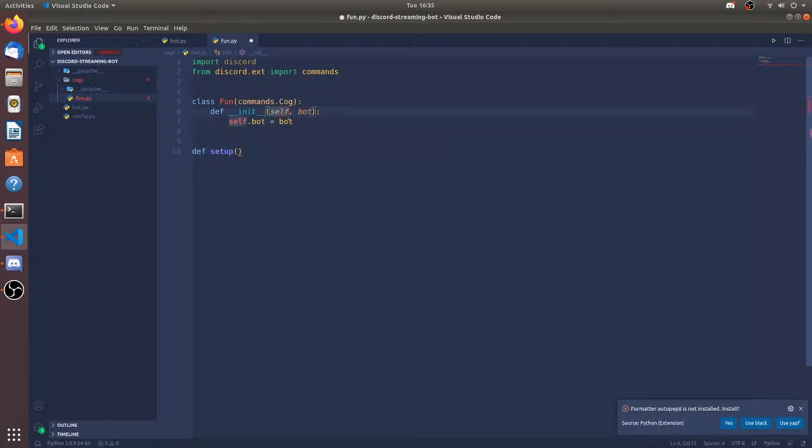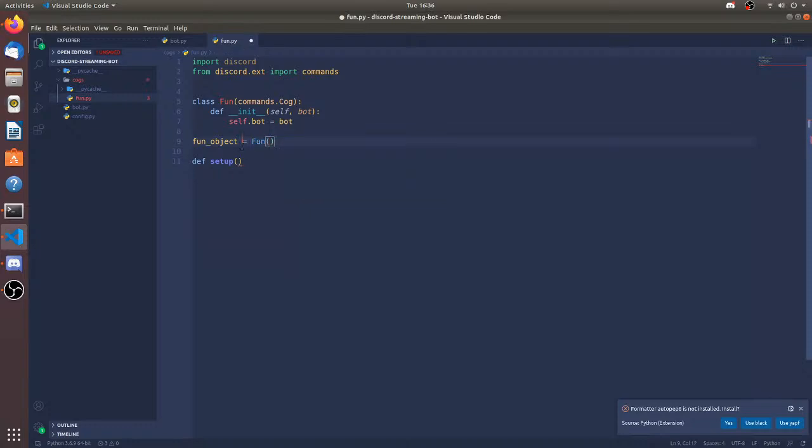Basically, the object-oriented way of storing variables in an object is using self. You could use bot, but since the bot will be running a lot of instances, that's the reason you use self. Let's say we make a fun object, equal to Fun.